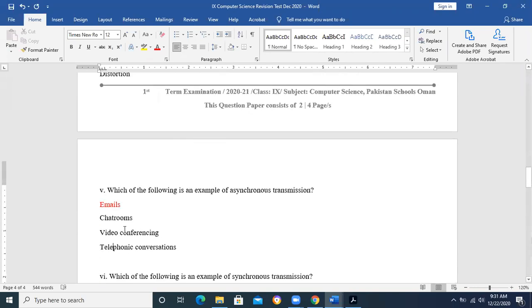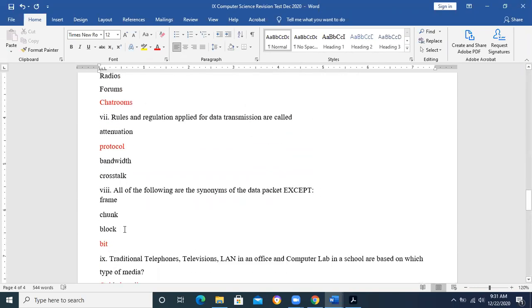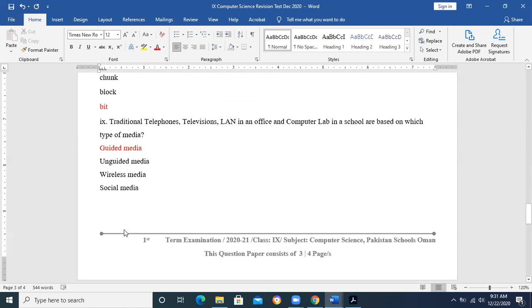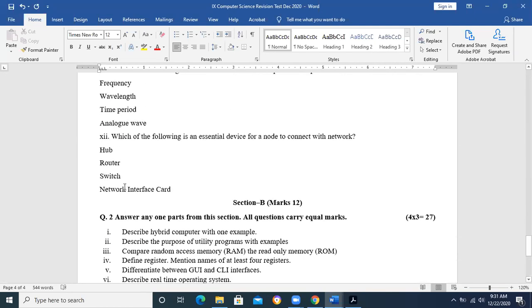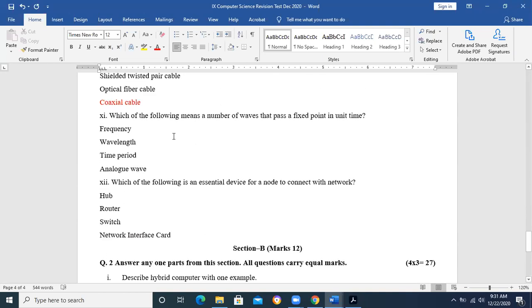Okay, so now we will move toward the next one, which is question number, I think, 12. Yes, 11 and 12. Which of the following means a number of waves that pass a fixed point in unit time? A number of waves which passes through a fixed point in unit time.